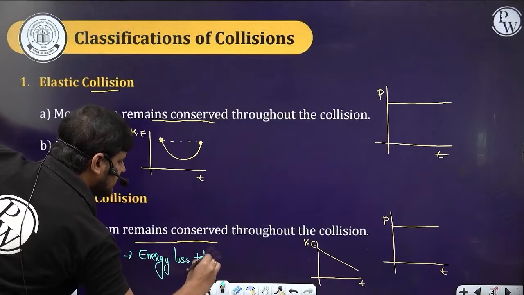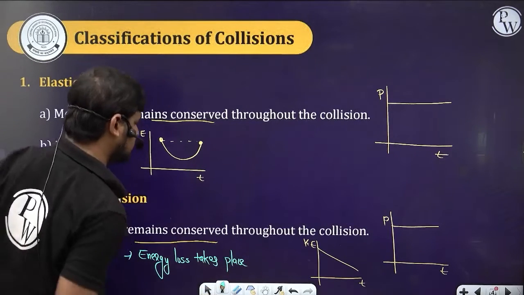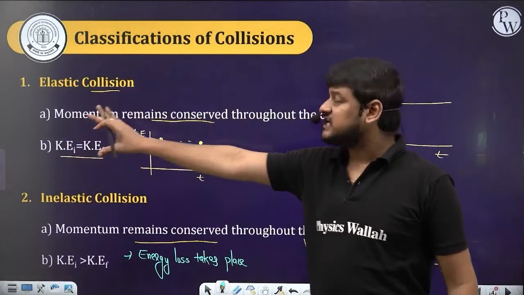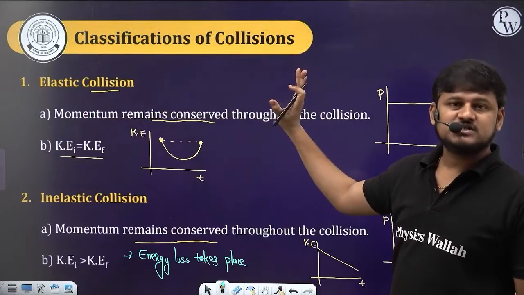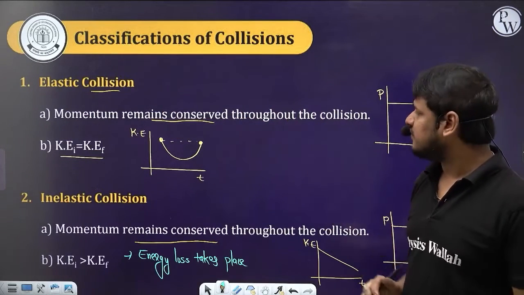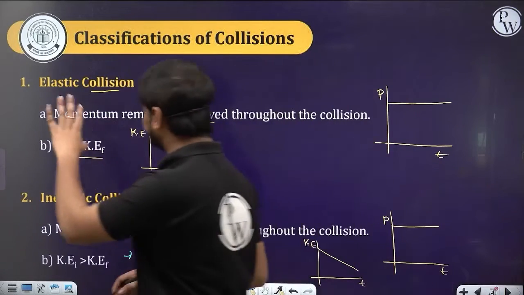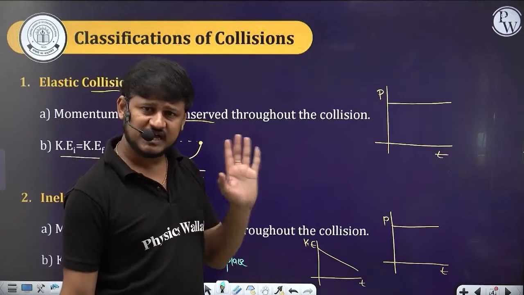Energy loss takes place in the inelastic collision, whereas in elastic collision the initial kinetic energy will be equal to the final kinetic energy. And momentum will be conserved, so the initial momentum is equal to the final momentum. Clear everyone? Understood now the difference between elastic and inelastic collision, right guys?